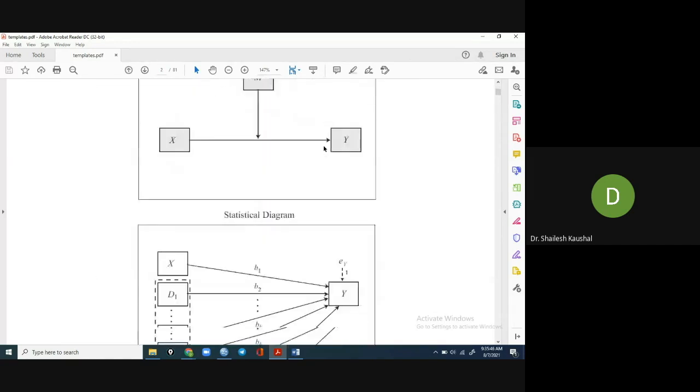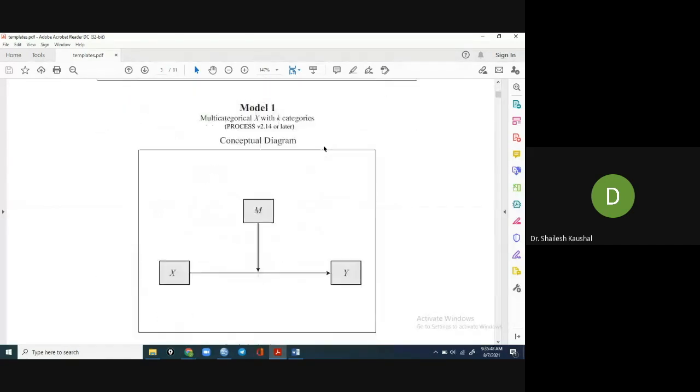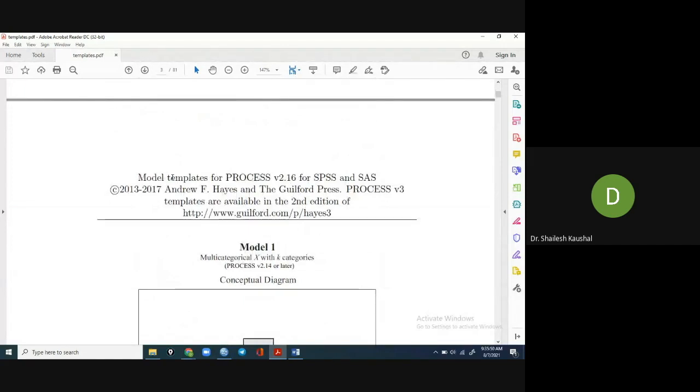All the details you can go through in the book written by Andrew Hayes. Andrew Hayes developed this process macro software, and for more detail you can go through his book on moderation and mediation.